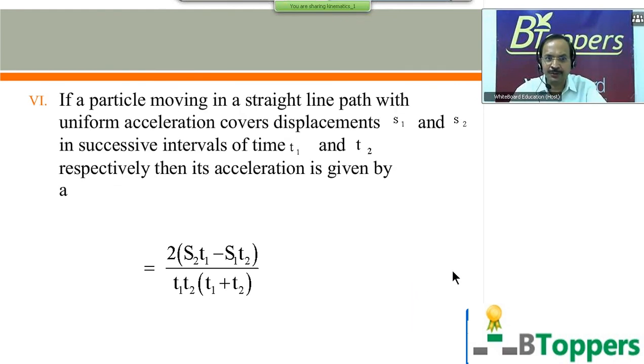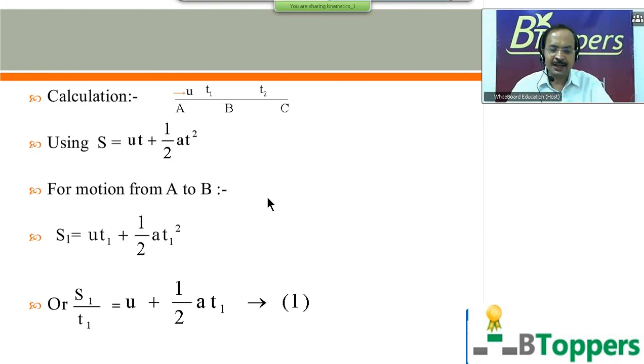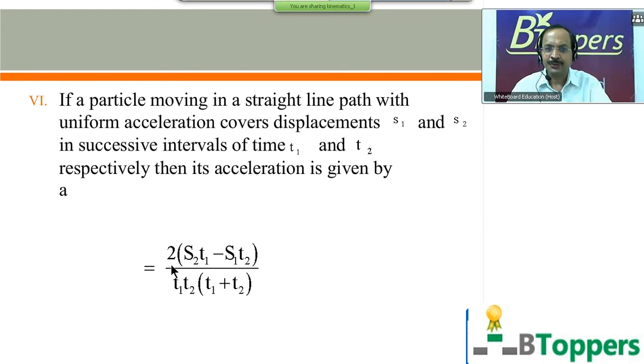Next, I am going to show you one more conclusion, a different conclusion which is applicable for a particle moving in a straight line path with constant acceleration. First, I will be showing you the conclusion. Later, you can see the working part. If a particle moving in a straight line path with uniform acceleration covers displacements s1 and s2 in successive intervals of time t1 and t2 respectively, then its acceleration is given by a equal to 2 into (s2 t1 minus s1 t2) divided by t1 t2 into (t1 plus t2). So if you want to copy this conclusion, you can take a pause and copy the conclusion.